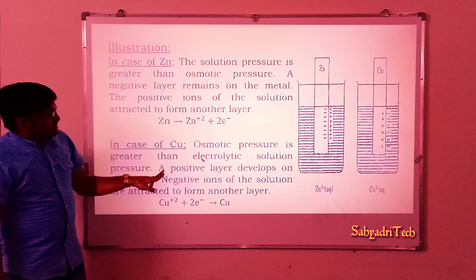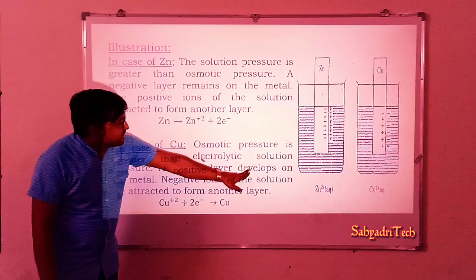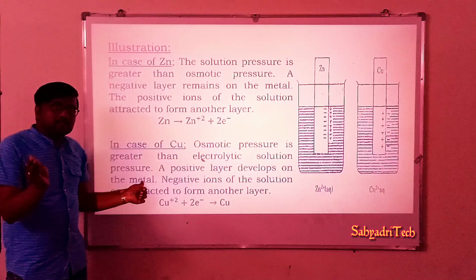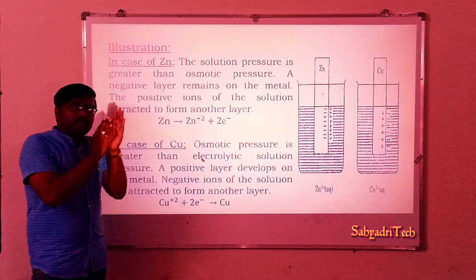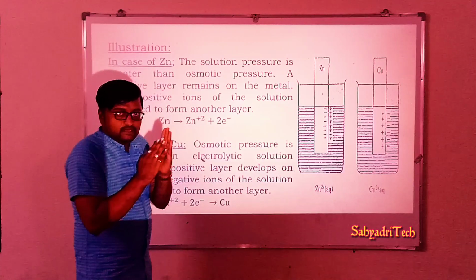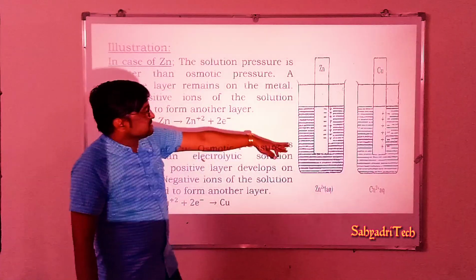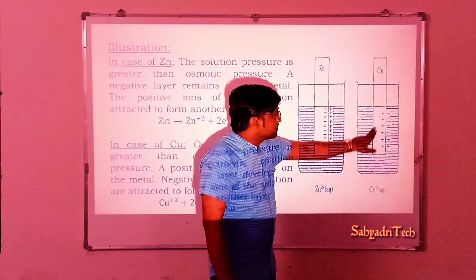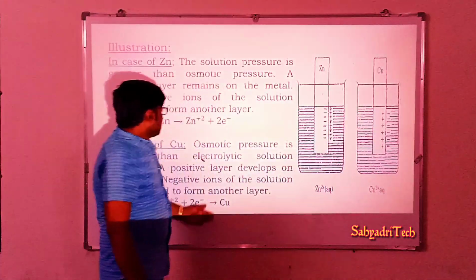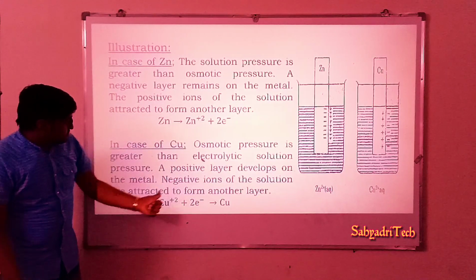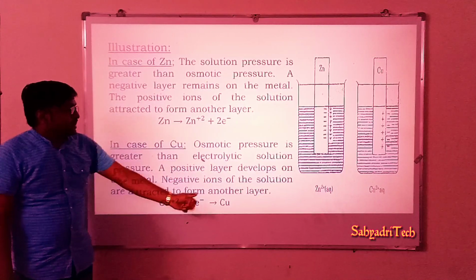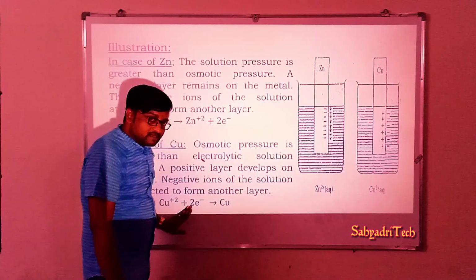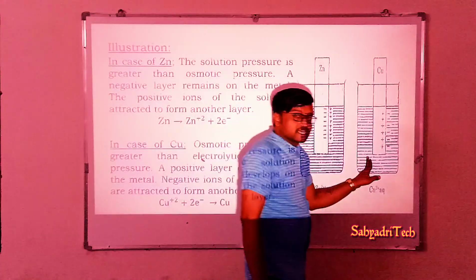So a positive layer develops on the metal. All the copper ions start accumulating on the surface of the copper metal. A positive layer is developed on its metal surface, and negative ions of the solution are attracted to form another layer. So here reduction is involved, hence it acts as a reduction half cell.